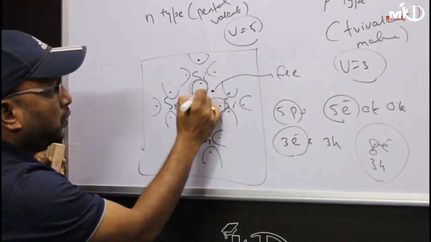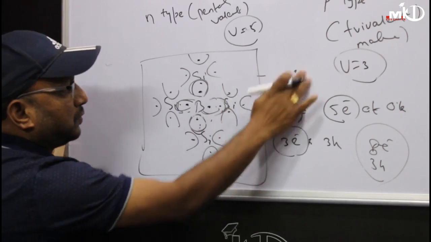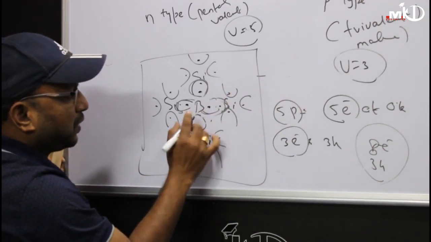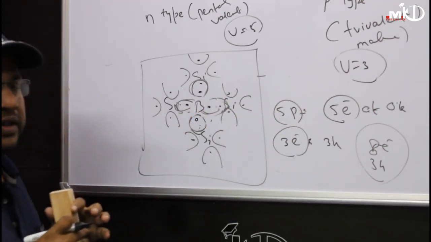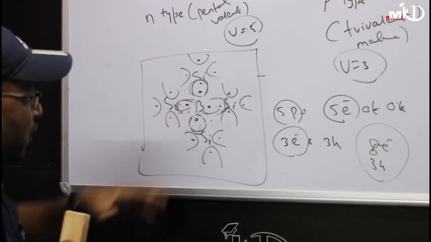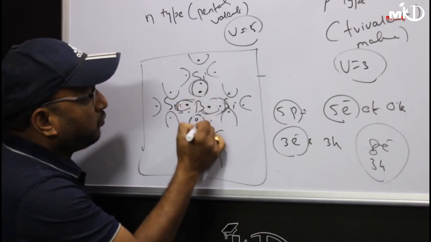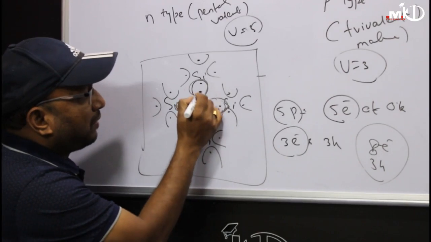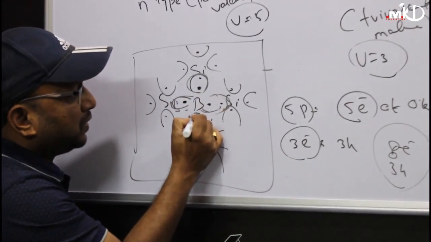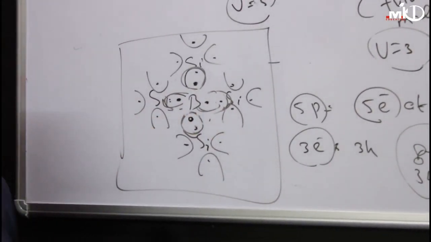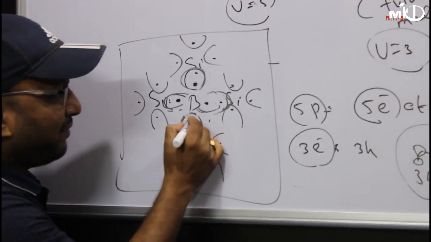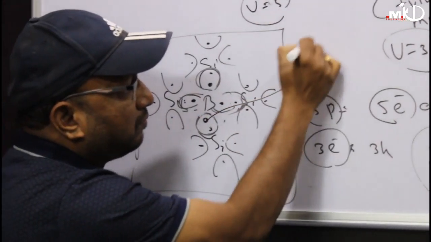So 1, 2, 3. So 3 means this is not an octet. This is free or vacant. So if I am adding boron, since silicon has 4 electrons but boron has electrons 1, 2, 3, this is very empty. Because it is empty, I am getting 1 free hole.